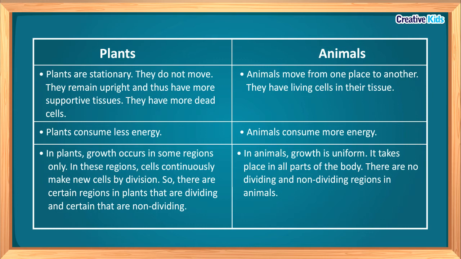In plants, growth occurs in some regions only. There are dividing and non-dividing regions in plants. In animals, growth is uniform. There are no dividing and non-dividing regions in animal tissues.